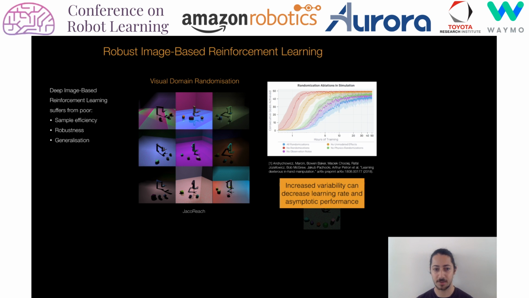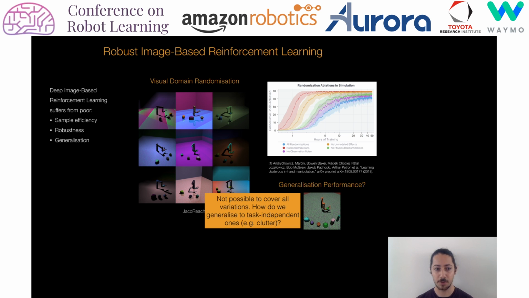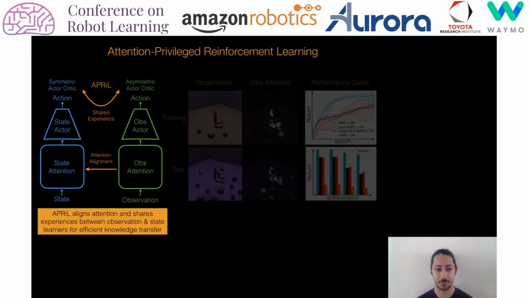Unfortunately, works have shown that the increased variability of the training domain can decrease learning rates and hurt asymptotic performance. Furthermore, it is often not feasible to cover all variations that may be encountered. How could one generalize to task-independent variations, such as test time domains with increased clutter? Attention-privileged reinforcement learning leverages privileged information available during training but not deployment, such as environmental states for sim-to-real transfer, to not only increase training performance during randomization, but to also improve generalization to domains with increased distractors.